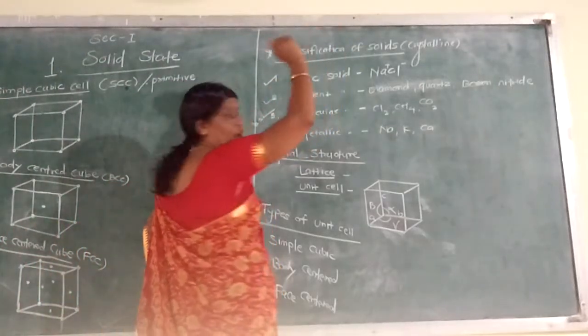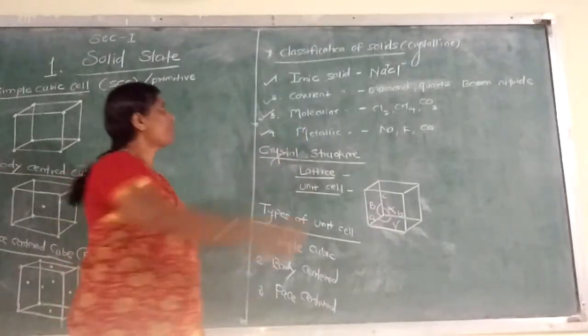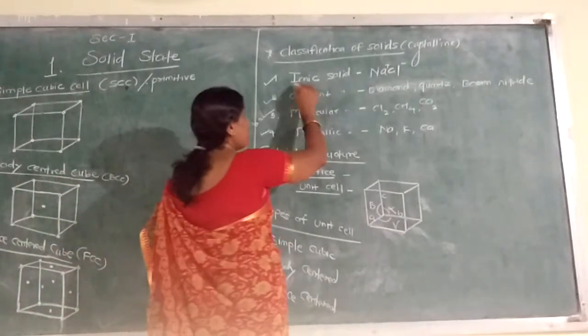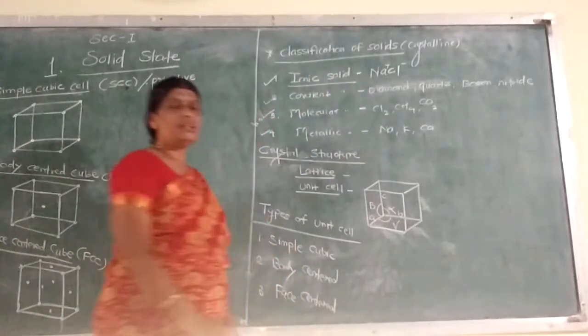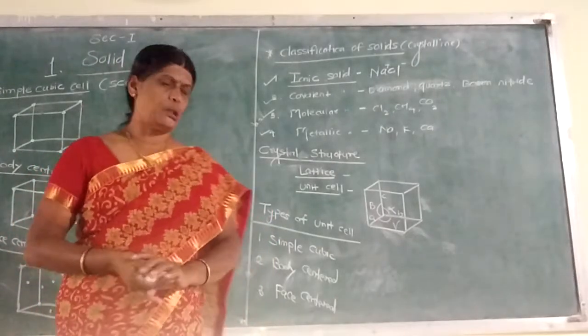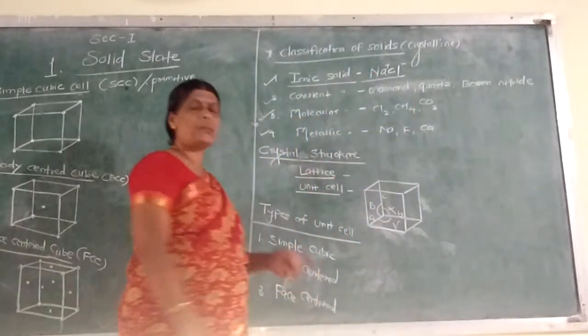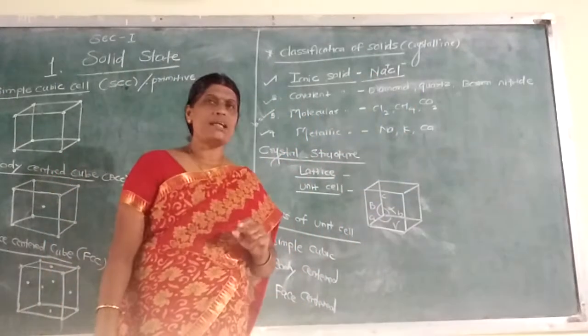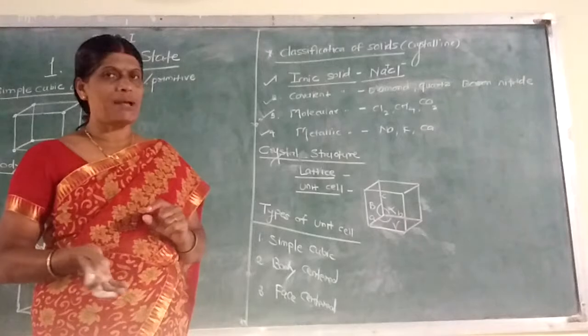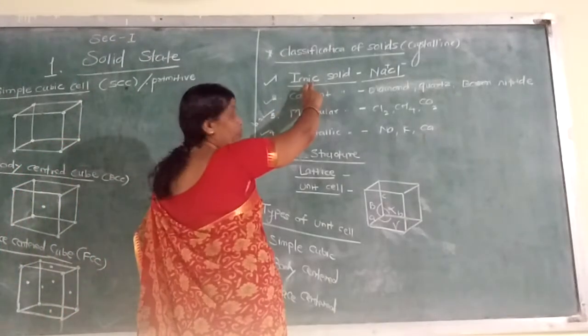Classification of crystalline solids. We know that they are of 4 types. See the first, ionic solid. The solid in which ions are combined is known as an ionic solid. See the example of NaCl. In the formation of NaCl, Na+ ion gets combined with Cl- ion to form NaCl as an ionic solid.